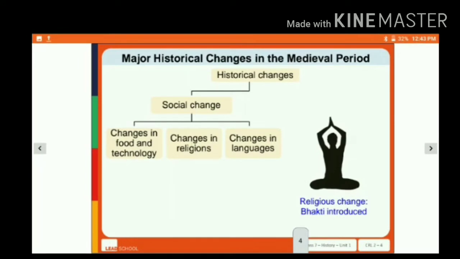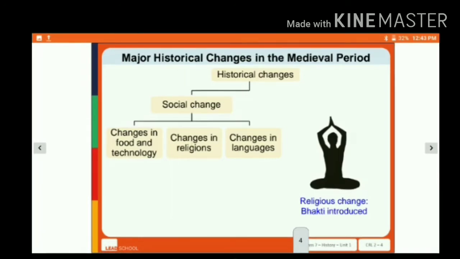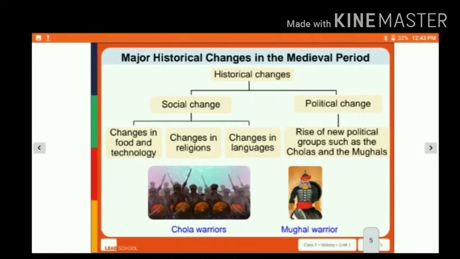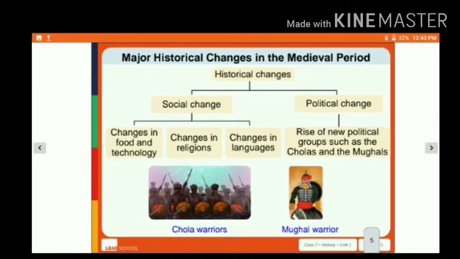The social changes include changes in food and technology, changes in religions, and changes in languages. The religious changes include the Bhakti movement, which gave birth to religions like Jainism and Buddhism. On the other hand, the political changes include the rise of new political groups such as the Cholas and Mughals.